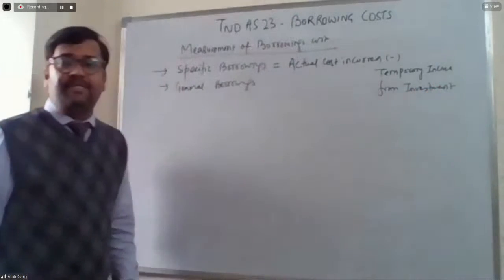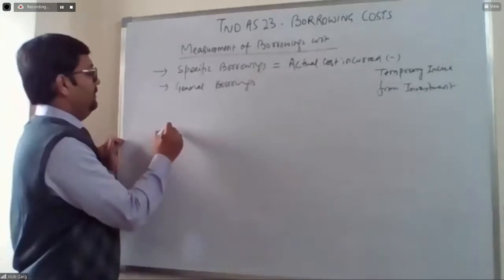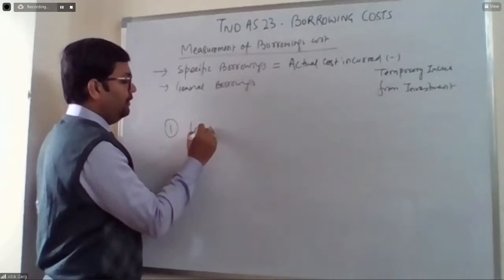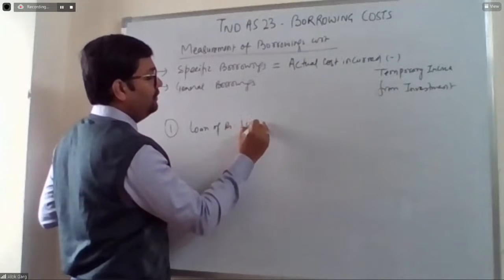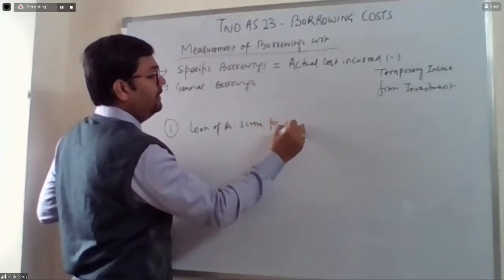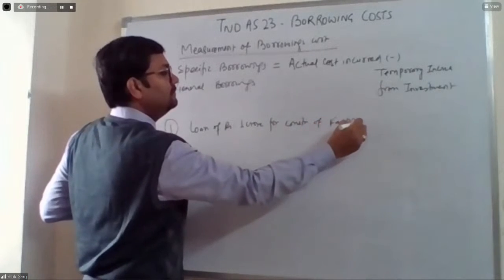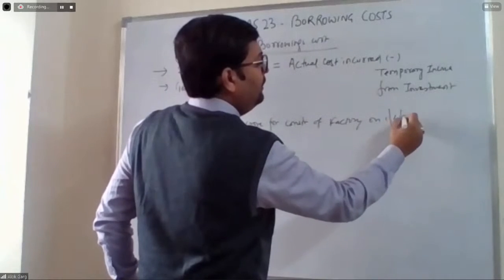What is meant by minus temporary income from investment? For example, the company has taken a loan of rupees 1 crore for construction of a factory on 1st April 2001.